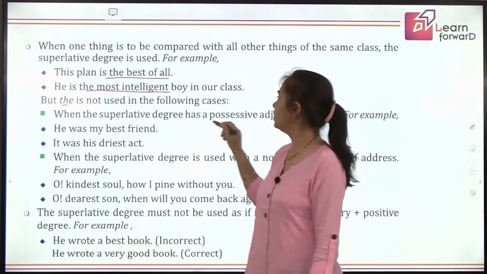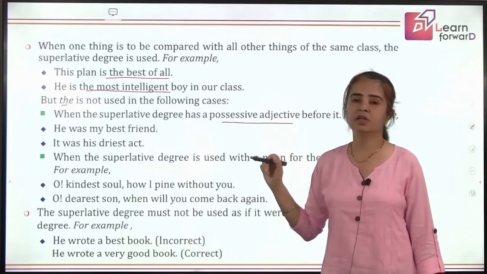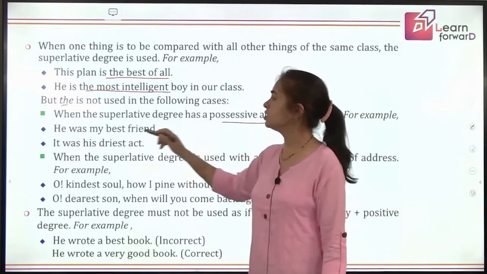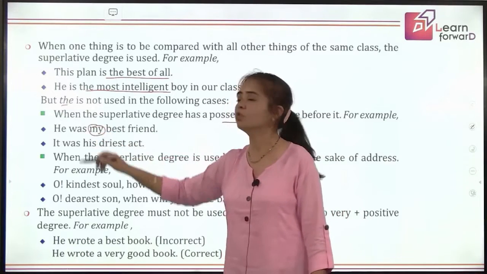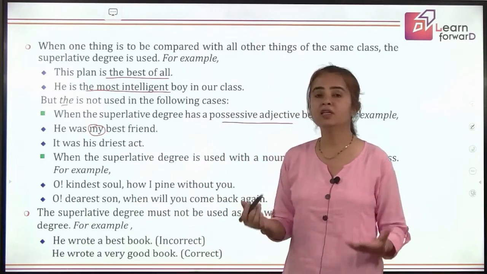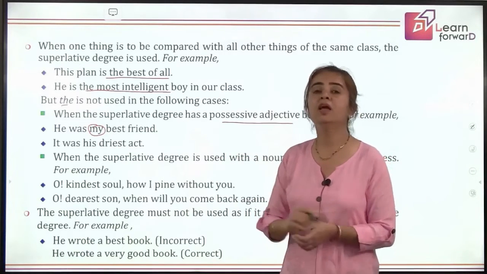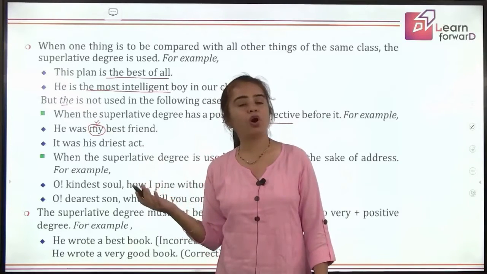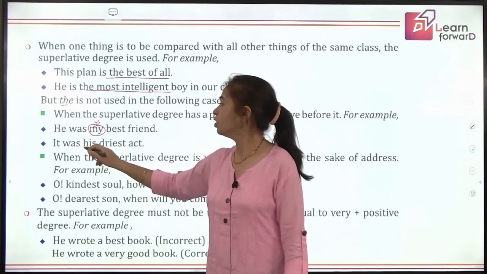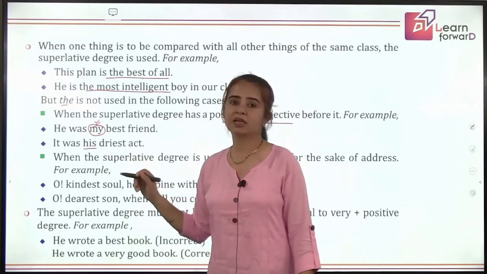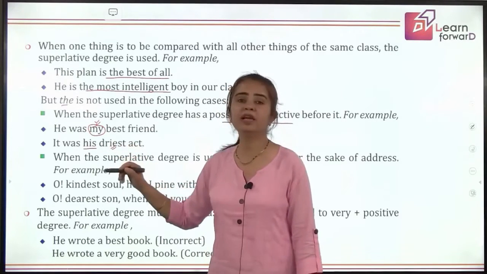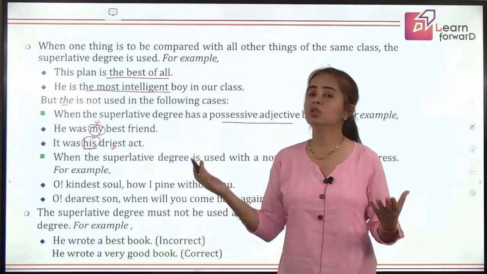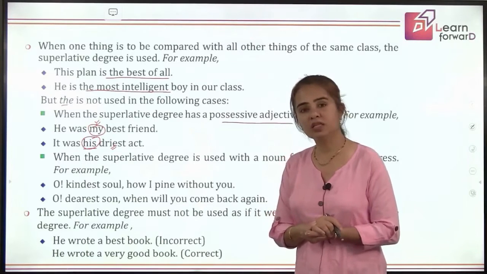When the superlative degree has a possessive adjective. We have already learnt about possessive adjectives. So if your superlative degree has a possessive adjective, like this is the possessive adjective here, my. So best is already a superlative degree, but because there is a possessive adjective before best, it will not take the before it. And it was his dirtiest act. So dirtiest, what you see is the superlative degree, but because before that we are using the possessive adjective, there will be no use of putting the before it.